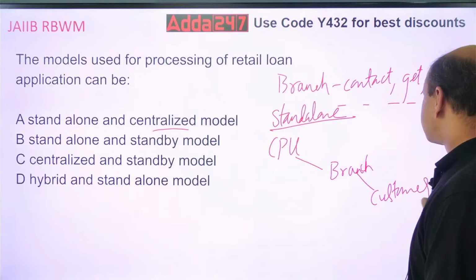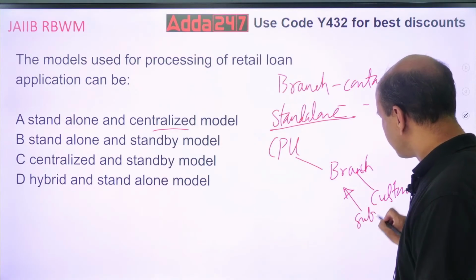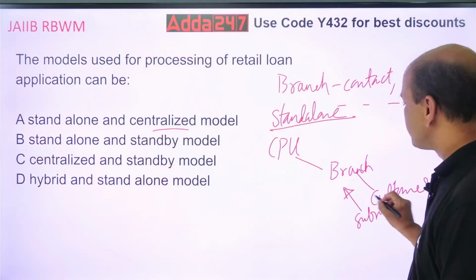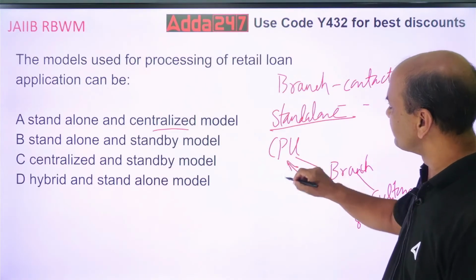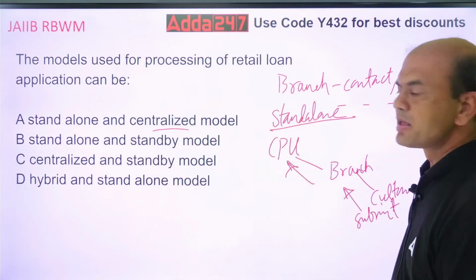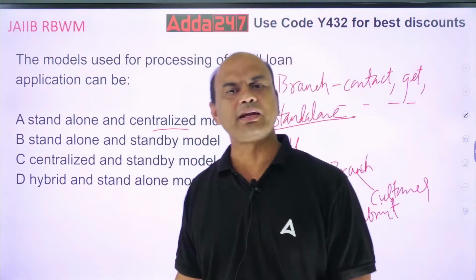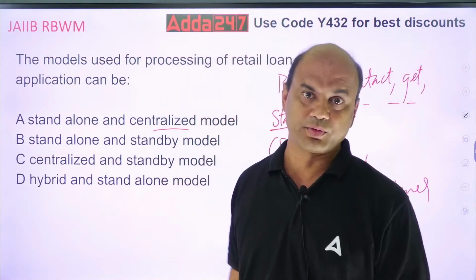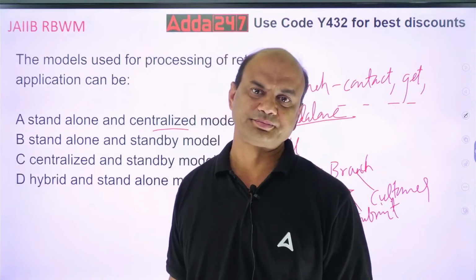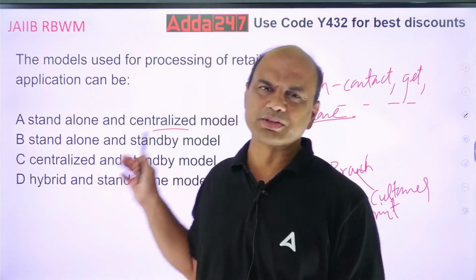Customer will submit the documents, and branch will simply transfer it to the CPU. Branch will further submit it to the CPU. Branch will not do the processing over here. Branch will act as a collecting center over here. Only as a collecting center. That's very important.